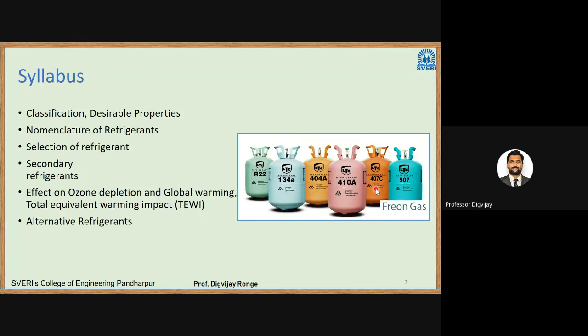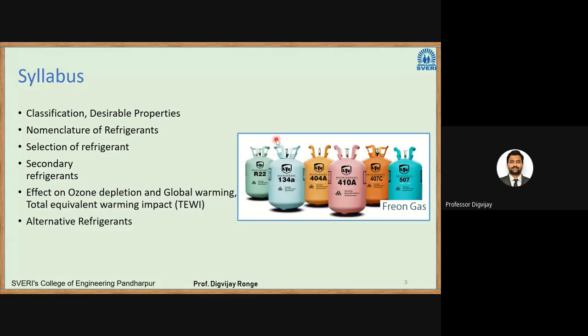When you assemble your VCR system with a condenser, compressor, evaporator and other components, complete the piping, and seal the system to make it leakage proof, at that time the refrigerant technician uses this cylinder and an injector to inject the refrigerant into the system. That is called charging. The system is charged with refrigerant, and then it can be used.